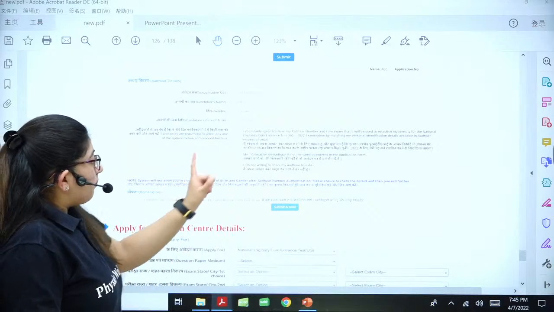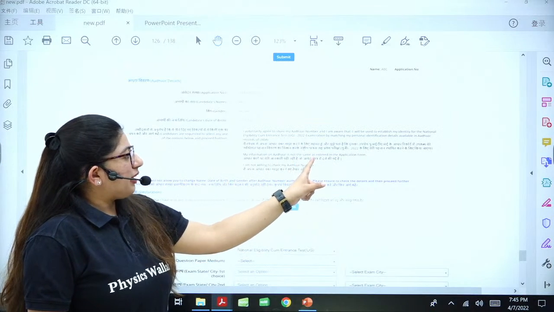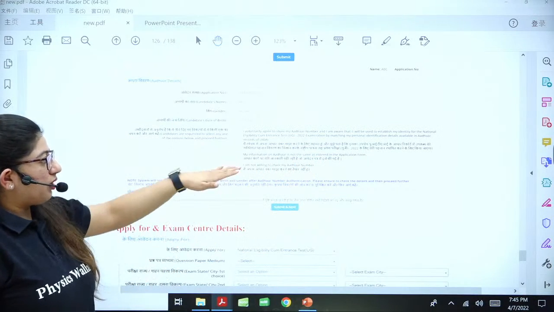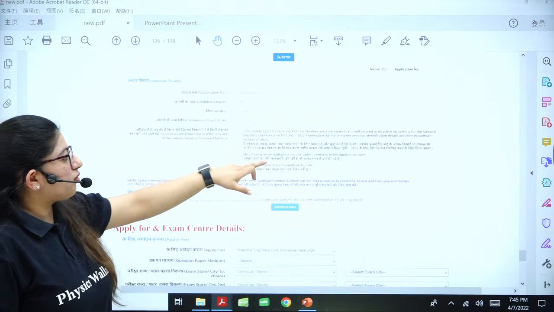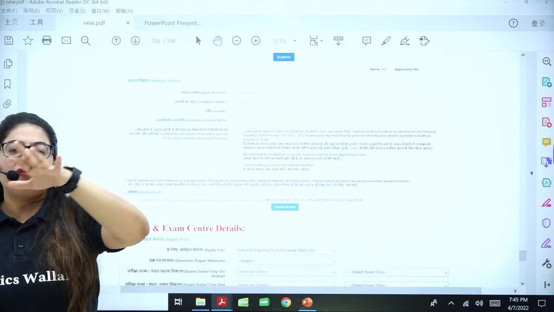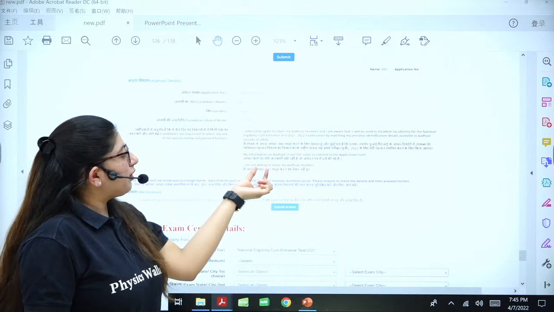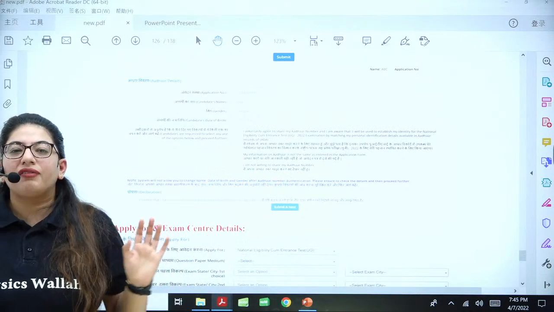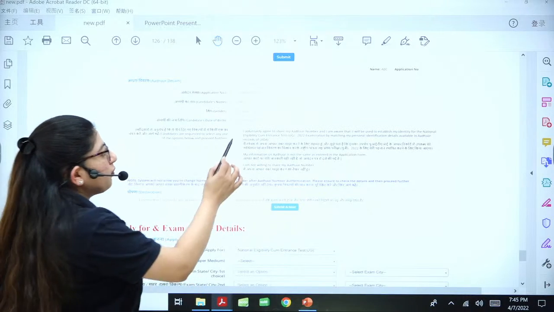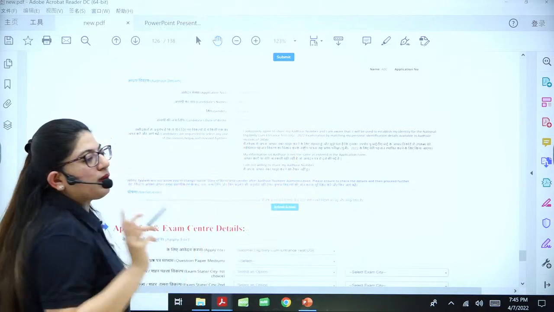Okay. My information on Aadhaar is not the same as entered in the application form. Now this is saying my information on Aadhaar is not the same. Somehow, if some of your information is different, then mark this one. I am not willing to share my Aadhaar number, and you are saying no, I will not share. No, you will share, and you will also tell them that you can use it. So put the mark on the first one.